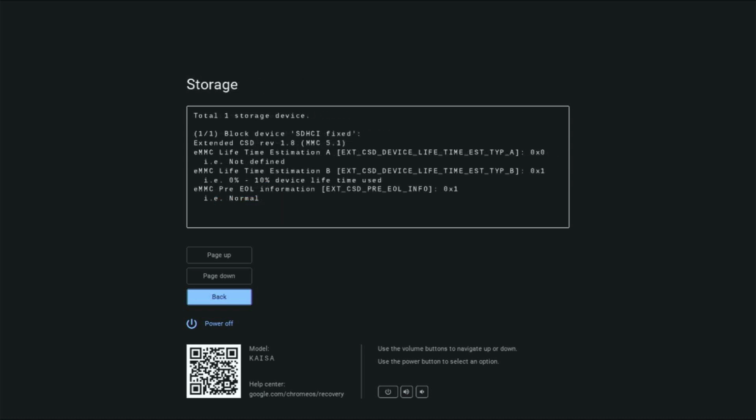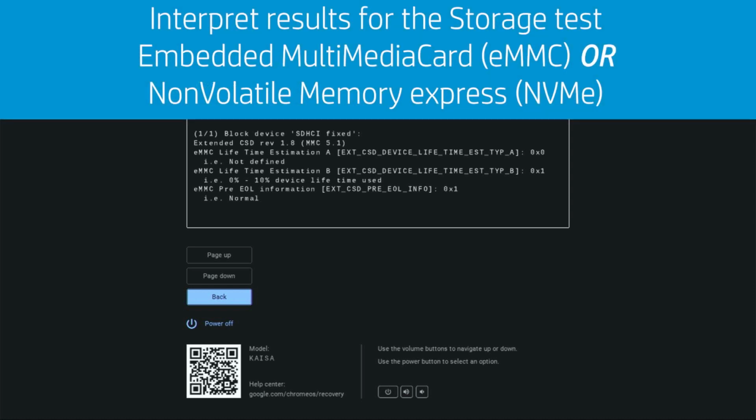If the device fails to boot, a storage test is a quick way to rule out whether or not the device storage is the cause. This test provides a percentage of the component wearing level, also known as the lifetime of the storage used. Interpreting the storage test results for your device differs depending on two types of storage that your device may have: Embedded Multimedia Card Storage, or eMMC, or Non-Volatile Memory Express Storage, or NVMe.